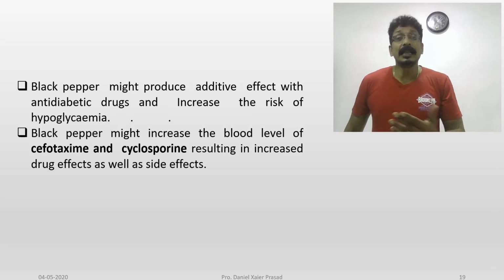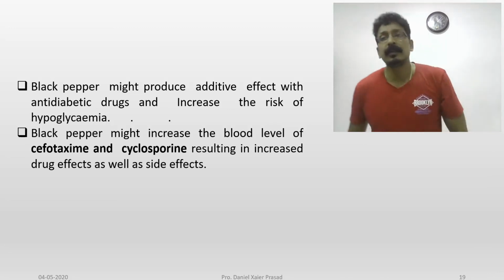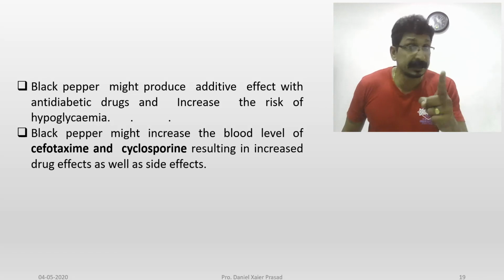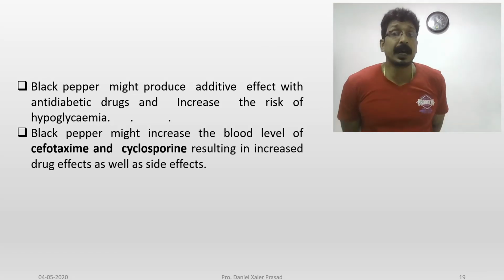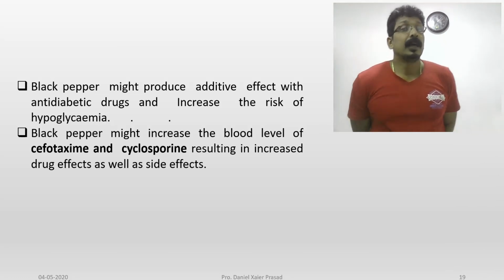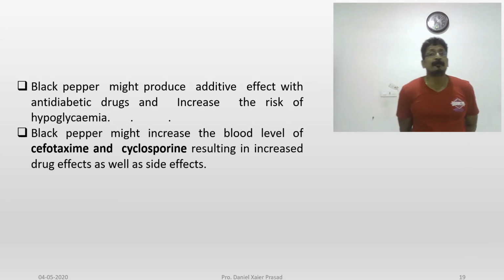And cyclosporin. What is cyclosporin? We have mentioned it in the first slide itself. Cyclosporin is an immunosuppressant. Why do you need cyclosporin as an immunosuppressant?